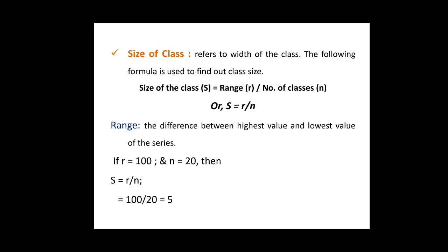R is the difference between the highest value, which is 200 in case of our example, and the lowest value of the statistical series, which is 100 in case of our example. Thus R is 200 minus 100, which is equal to 100, and we want to form 20 classes. S is thus equal to R divided by N, that is 100 divided by 20, which is equal to 5. Thus, in case of this example, the size of class or the width of class should be 5.